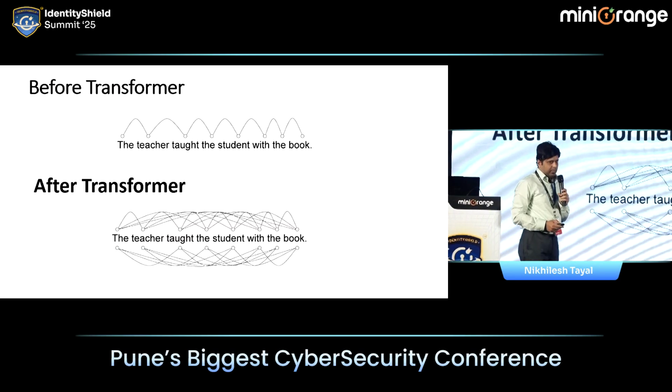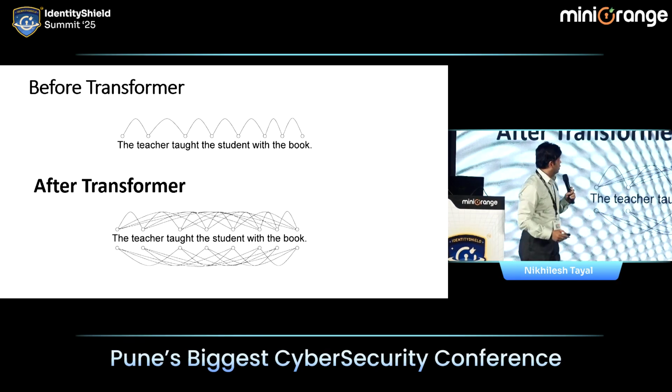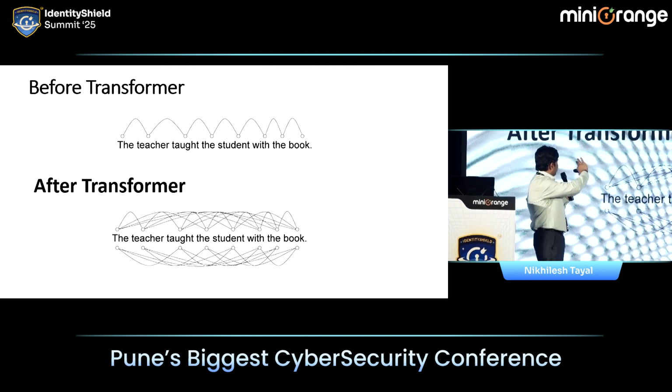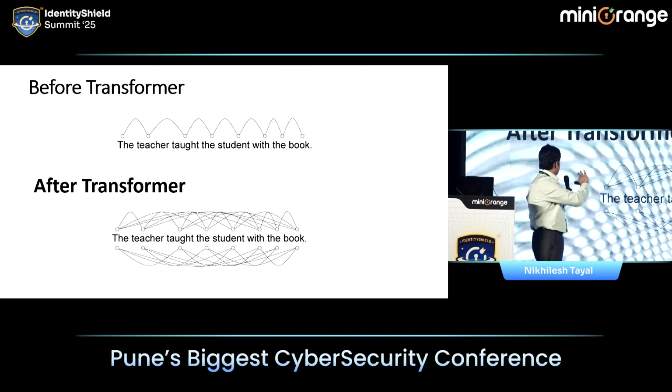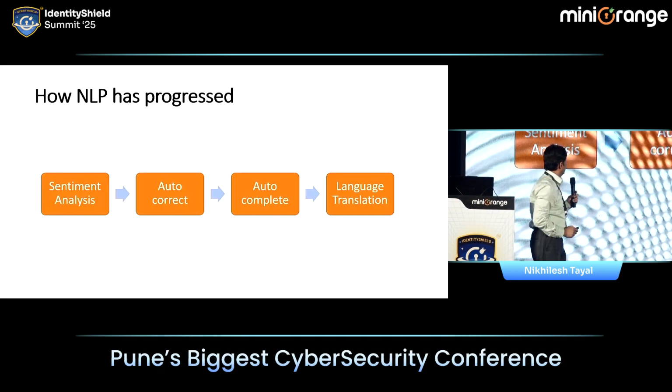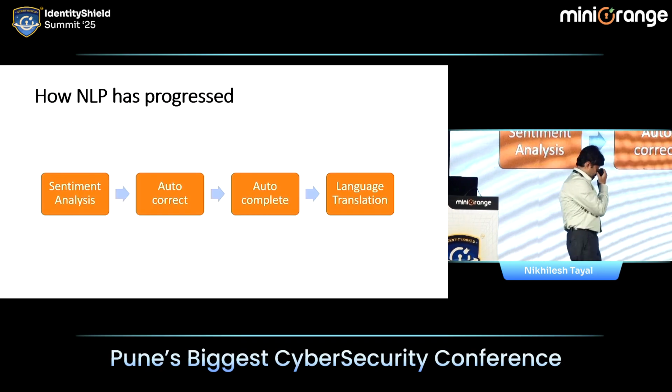So this has happened before transformer, after transformer. Before transformer, models just had the reference of the previous and the next word. But after transformer, they actually know what is the relevance of each word with all the other words in the sentence. Okay, so this is how NLP has progressed.